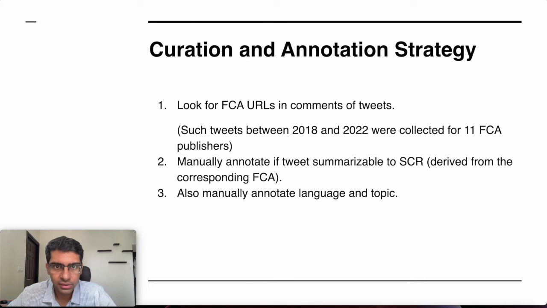So here is our curation strategy. We look for fact-checking article tweets, fact-checking article URLs in the comments of tweets, and such pairs are extracted from Twitter. And the summary of the claim review is derived from these fact-checking articles. And then there is a manual annotation effort which checks if the social media claim is summarizable to its corresponding summary or not. And we also annotate manually the language and the topic.